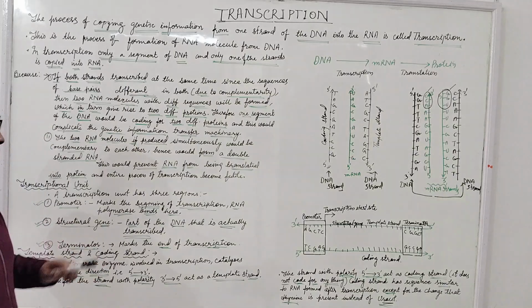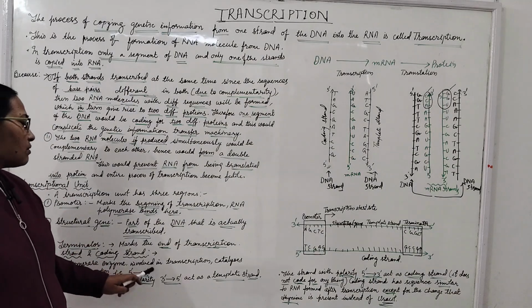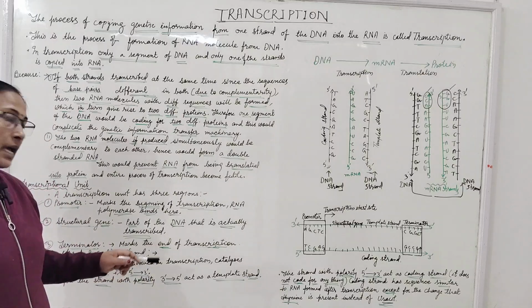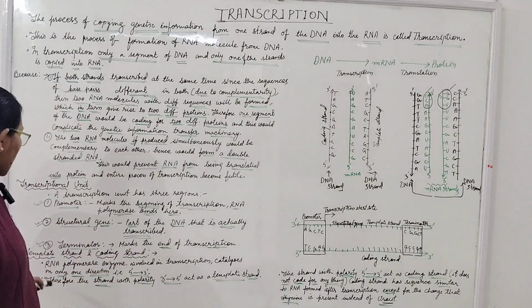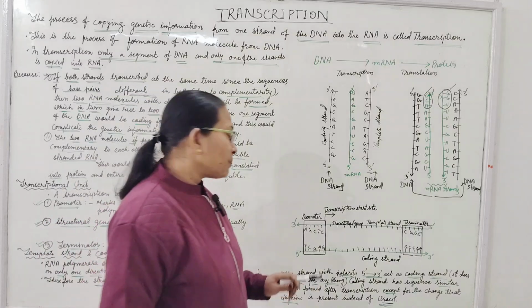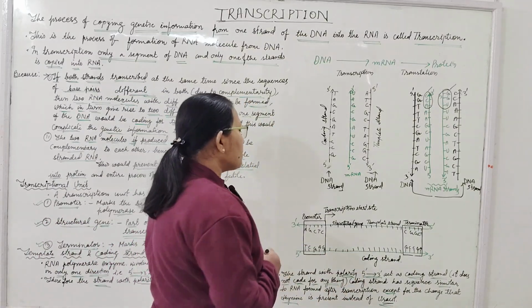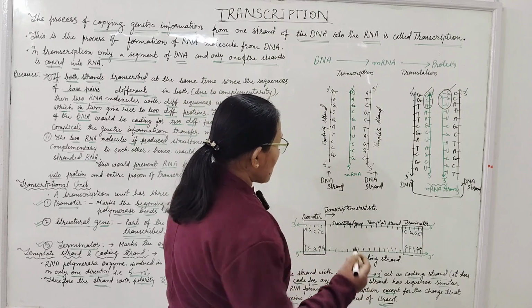Template strand and coding strand. The RNA polymerase enzyme involved in transcription, as we have seen here, catalyzes only in one direction, 5' to 3' direction. So new RNA strands will form from 5' to 3' direction.